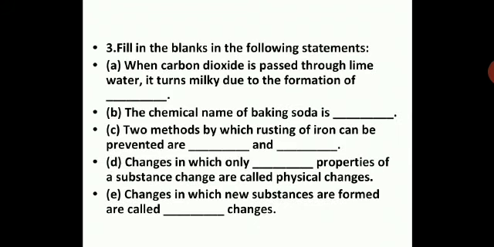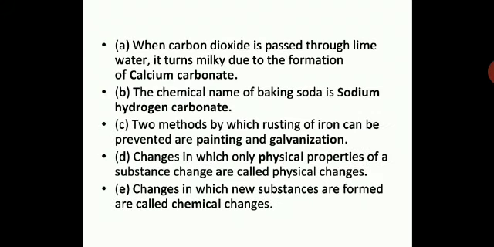Next, the chemical name of baking soda is dash. What should be the chemical name of baking soda? So let us see, it's Na, capital N, small a, capital H, capital C, capital O, 3, that means 3 oxygen. So let us see, the chemical name is sodium hydrogen carbonate, NaHCO3.